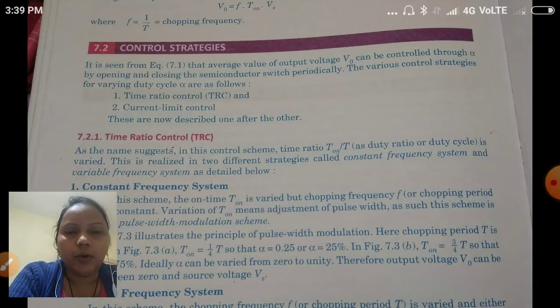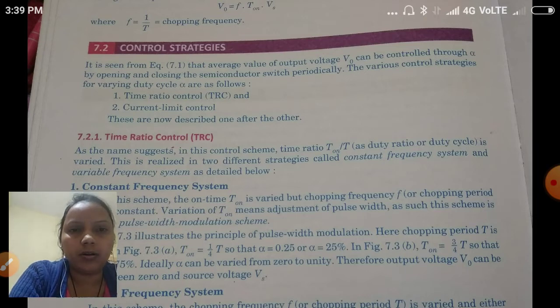So today's topic in this video is the control strategy which is used for the control of the chopper circuit. Controlling the chopper circuit means controlling the average output voltage of the chopper circuit. So here if I mention chopper circuit, by default take it as a step down chopper circuit.